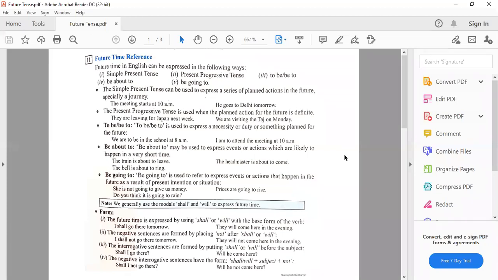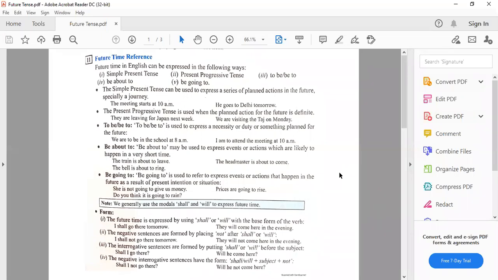That means we use will with the first person, that means I and we, and shall with the second and third person also if any condition is given, or if we want to show any determination, any promise, any threat, or any particular condition is given, then we can exchange these helping verbs. Otherwise, in the modern English, you can see will is used with I many times. The use of will with I has become common, but it tells us definite action. जो action है वो जरूर होगा जब हम will use कर देते हैं.